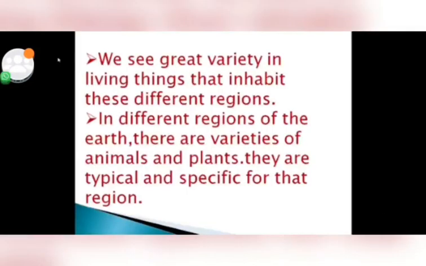We see the great variety. Variety is the differences in the living things that inhabit different regions. जैसे हमें kangaroos दिखते हैं ऑस्ट्रेलिया में, camel दिखता है desert region में. So in different regions of the earth there are a variety of animals and plants. They are typical and specific for that region. जैसे कहाँ पे desert region होता है, कहाँ पे forest region होता है, कहाँ पे सिर्फ हमें grass ही देखने मिलती है, तो अलग अलग region होते हैं.